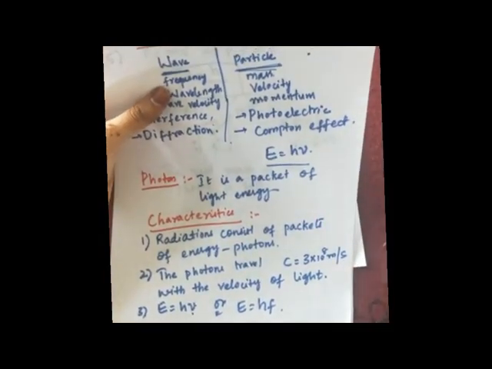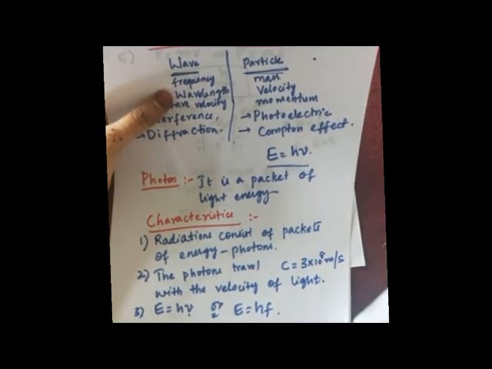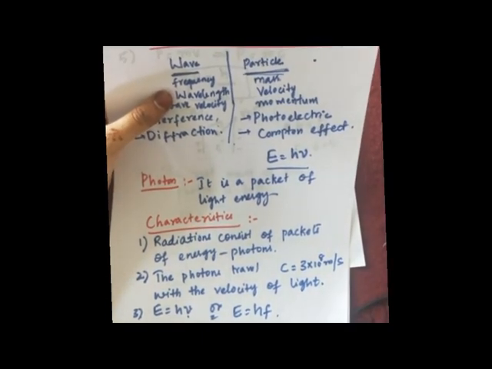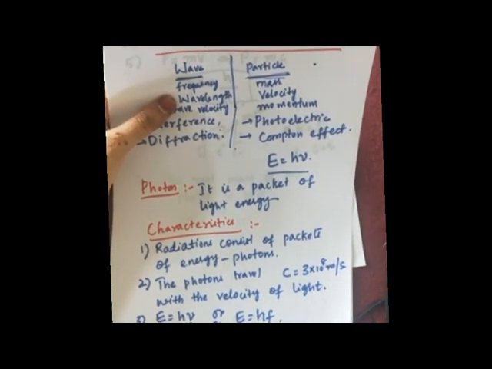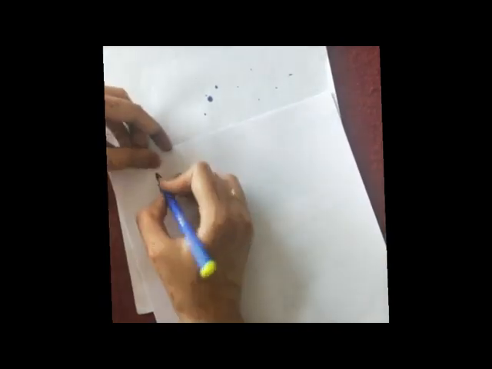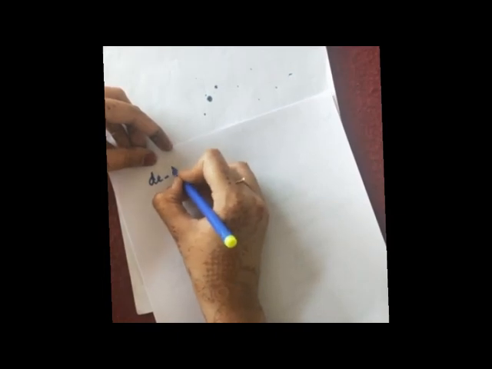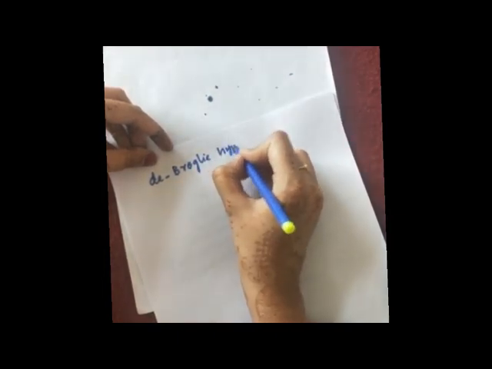Now let us see one more topic, matter waves. We will learn about it in the same video. The topic is very small. So next is about the de Broglie hypothesis. De Broglie is the name of a physicist. De Broglie hypothesis.